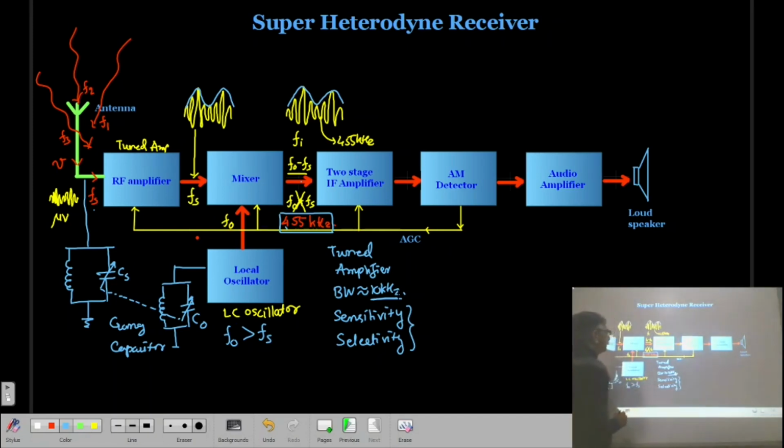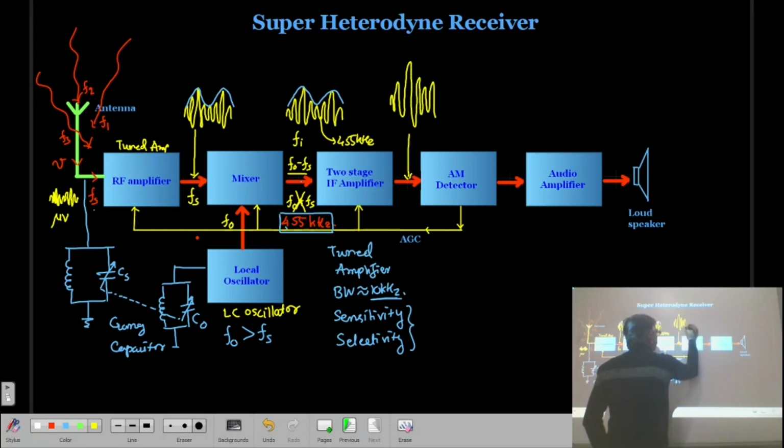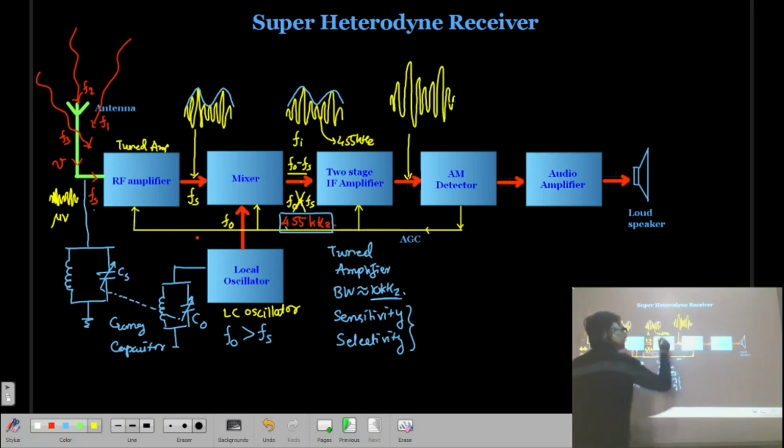Then if you look at this, what is the waveform at the output of this? Here the intermediate frequency is going to be amplified, so a larger signal will be there. This is the IF, and it is 455 kilohertz. Because to drive the detector stage, you cannot apply a signal which is on the order of a millivolt.